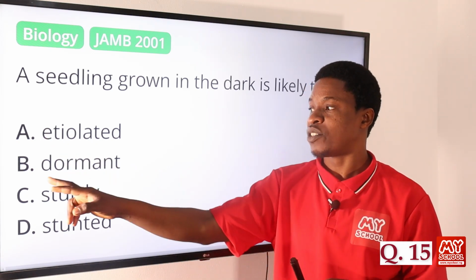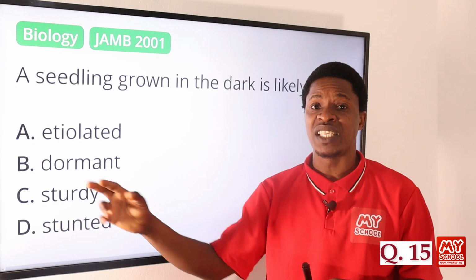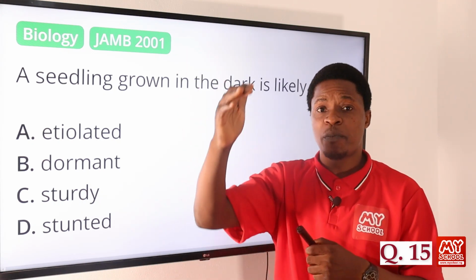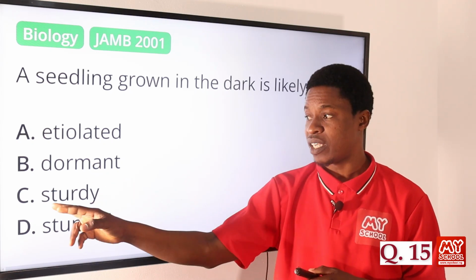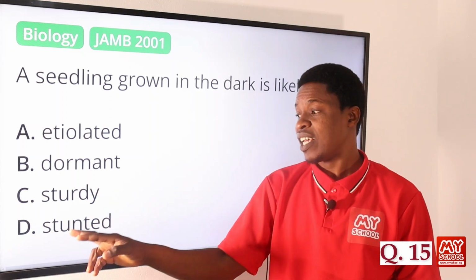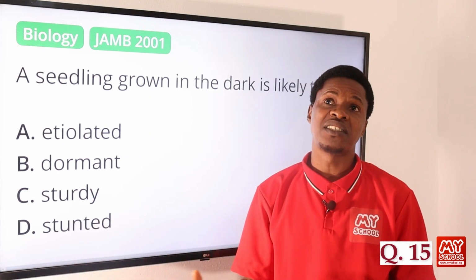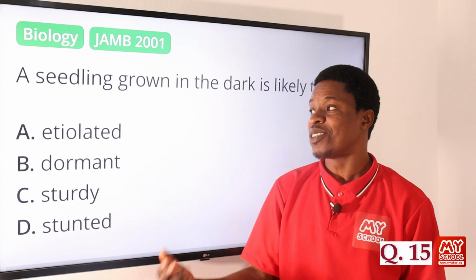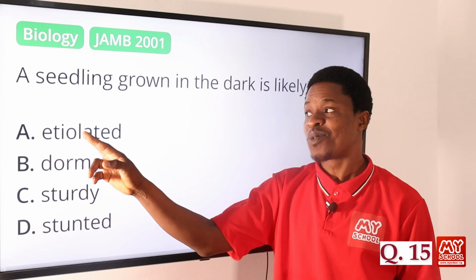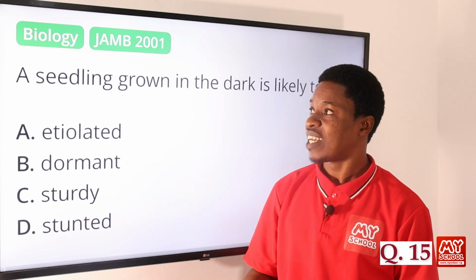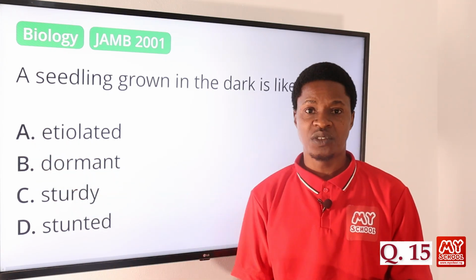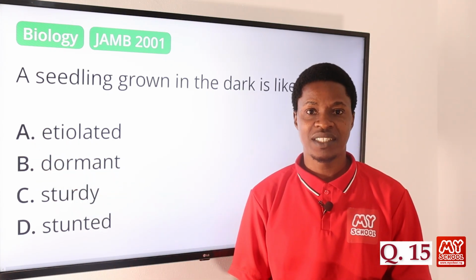So that is etiolated. Dormant, no. When you say dormant, it means that it just remains static. There's no significant improvement or development of that growth. It is not sturdy, as if it is just strong and waxing, so that is not what it is. And then we have stunted. When it is stunted, you see it coming up, but it's not going to look pale. So option A is the correct answer. A seedling grown in the dark is likely to be etiolated. Option A is the correct answer.